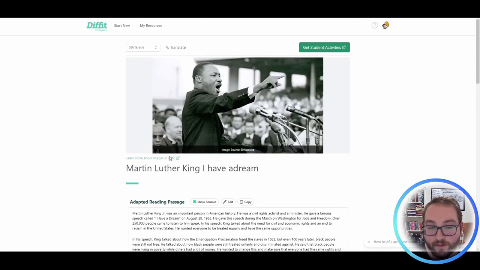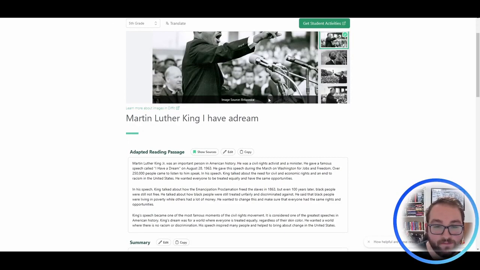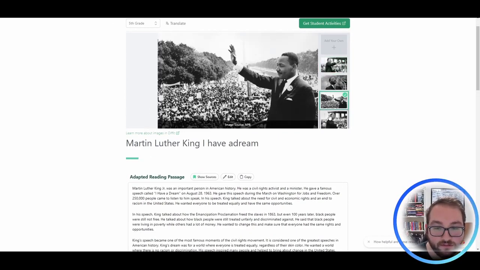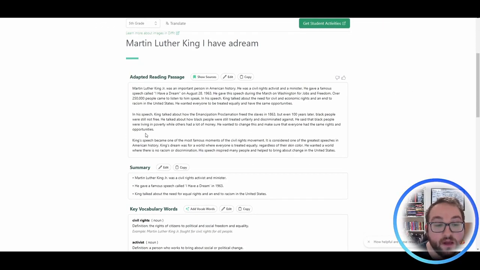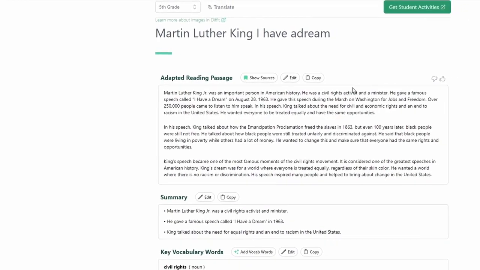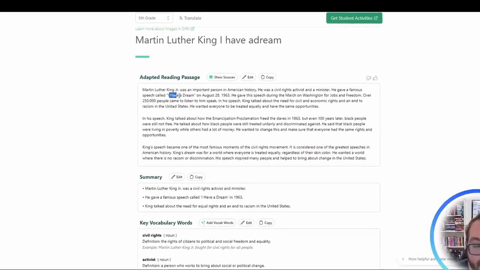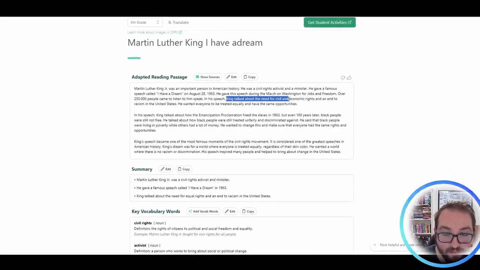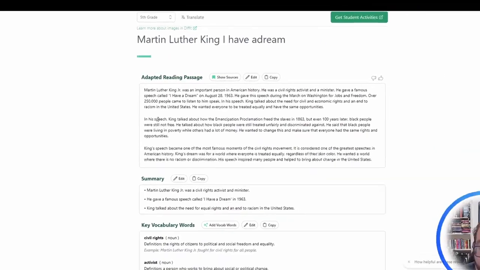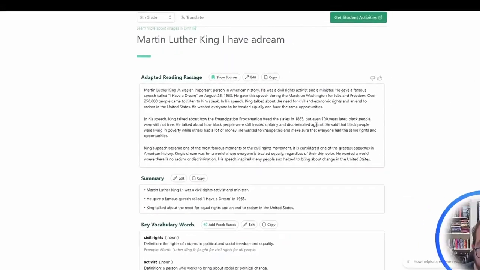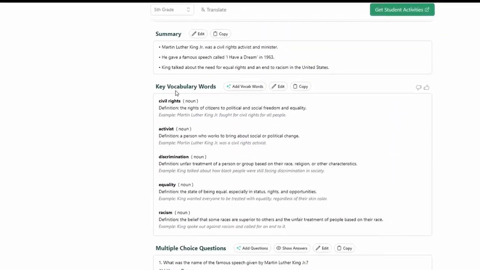Now, instead of just looking up Martin Luther King, I can look up Martin Luther King's I Have a Dream speech. It is the same picture, but you can always change it. That's not very important. But now that you come down here, it'll give you more important information than just Martin Luther King himself. It'll tell you that he was a civil rights activist and a minister, but it'll also tell you when he gave the speech. It'll tell you what it's mainly about, and it'll even tell you the impact that it had to the general public. It'll give you more specific detail, right?